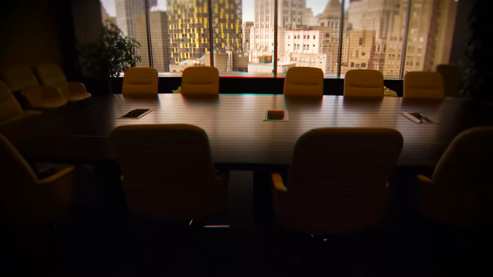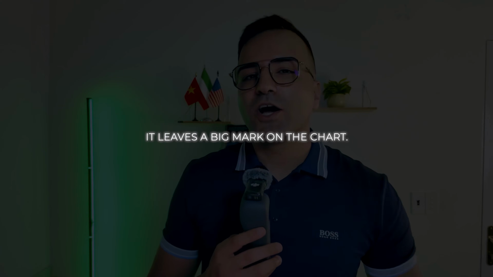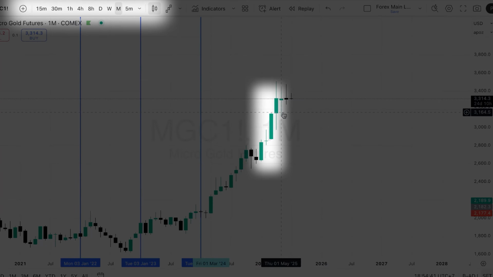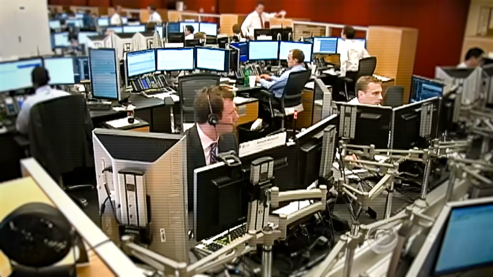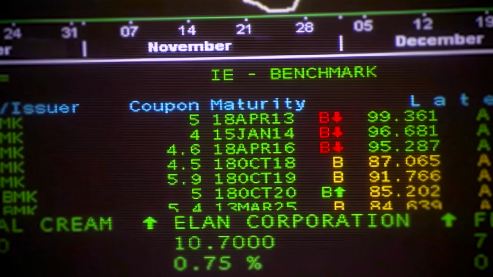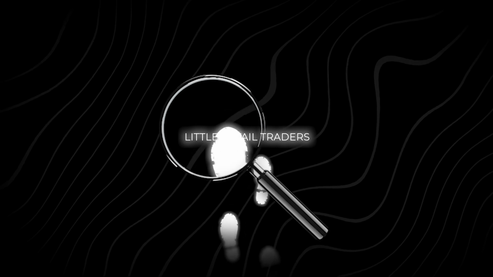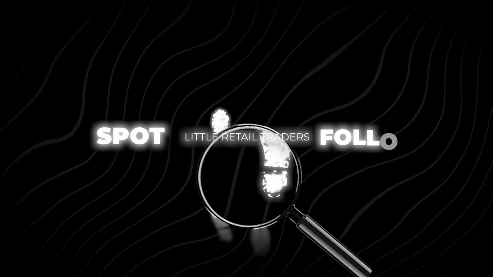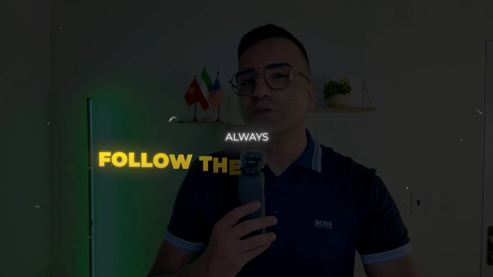When a massive institution, a hedge fund, or a bank makes a move, it leaves a big mark on the chart. These big candles, especially on the higher time frames, are screaming at you: smart money is here. And because these big institutions enter with so much money, they cannot hide their footprints. And this results in these big candle prints. And us as little retail traders, we need to spot these things and follow them. So here's one of the biggest rules in trading, and that is to always follow the big candles.